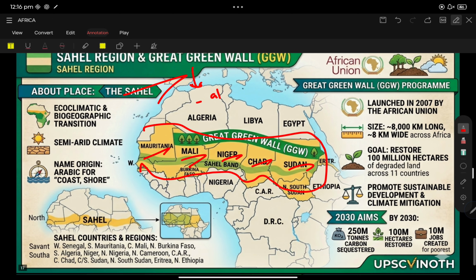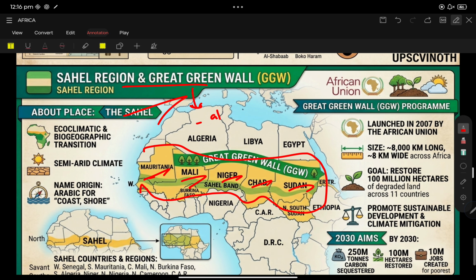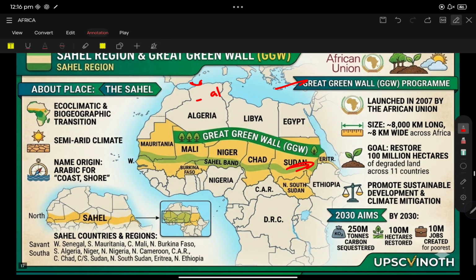Let us continue with the Sahel region: Mauritania, Mali, Niger, Chad, Sudan. UPSC has already asked questions with respect to the Sahel region. Here the Great Green Wall Initiative has been started to combat desertification. So that is enough for the Sahel region.